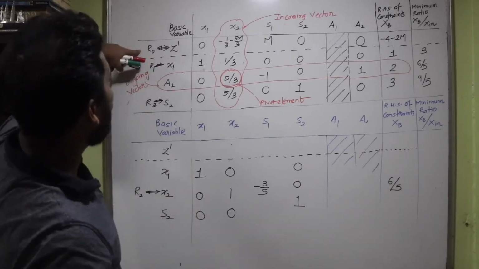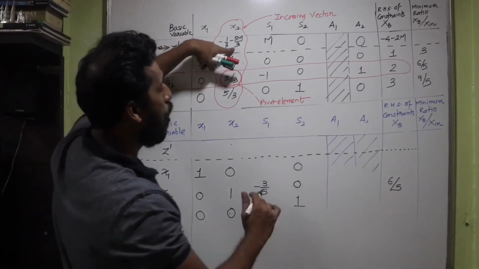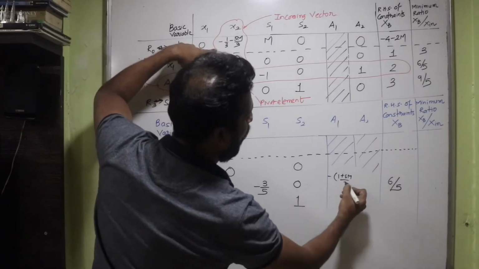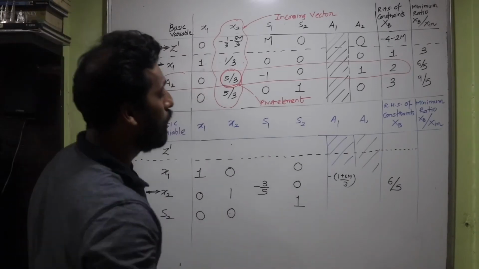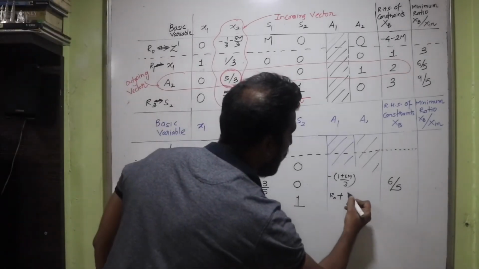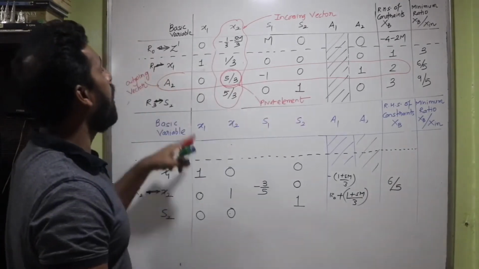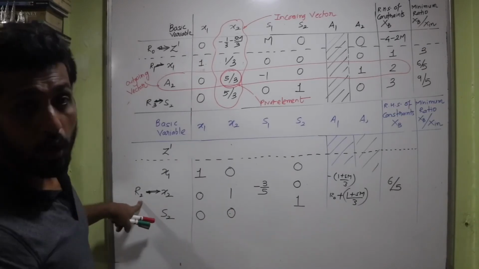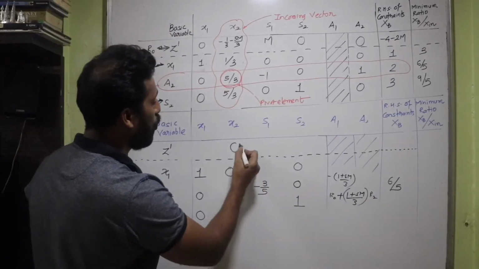Okay, so that's R0. I need to change this value. It is minus 1 by 3 minus 5m upon 3, or I can simply write it as negative of 1 plus 5m upon 3, isn't it? That's R0. So I will need R0 plus 1 plus 5m upon 3 multiplied with the pivot element, which is 1 here, belonging to the row R2. So I write R2. That means this value is also going to become 0.